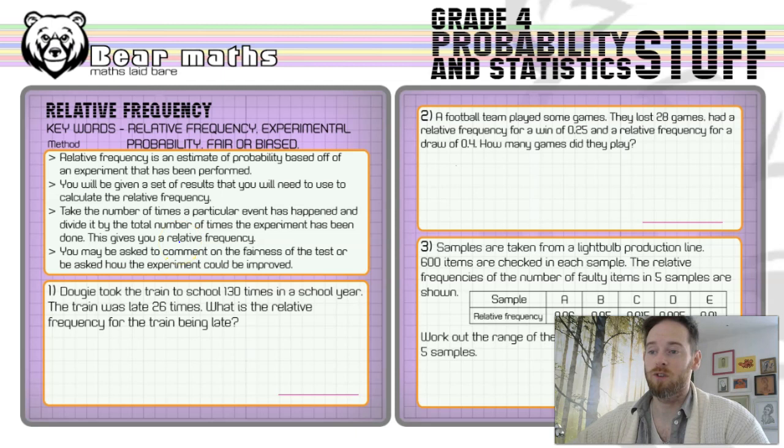Take the number of times a particular event happens and divide it by the total number of times that the experiment has been done. That gives you the relative frequency. And in some questions you might be asked to comment on how fair the test is or how you could improve the test that has been done.